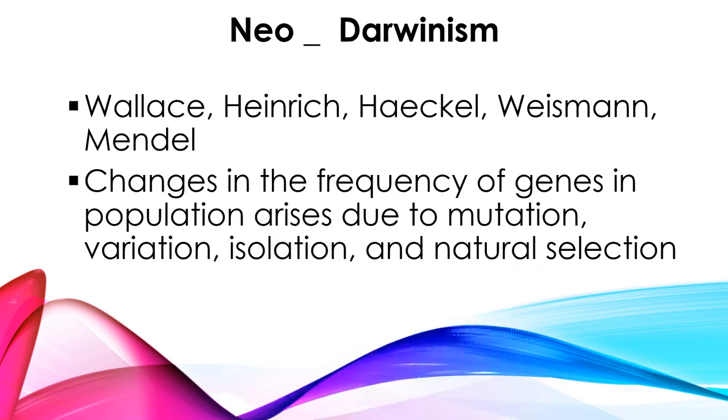So these are all the objections given by other scientists or evolutionists regarding Darwin's theory, right? The next one is neo-Darwinism. Like Lamarckism, here also some people have supported Darwin's theory, and that we call neo-Darwinism, right? The people who supported Darwin's theory are Wallace, Heinrich, Haeckel, Weismann, and Mendel.